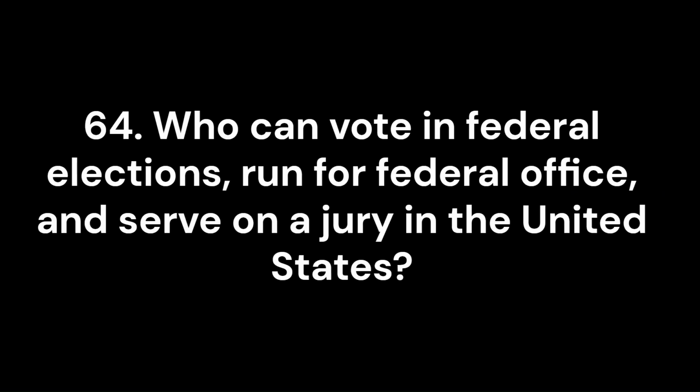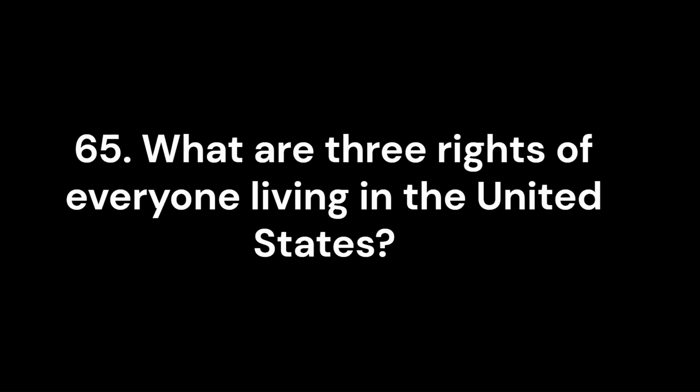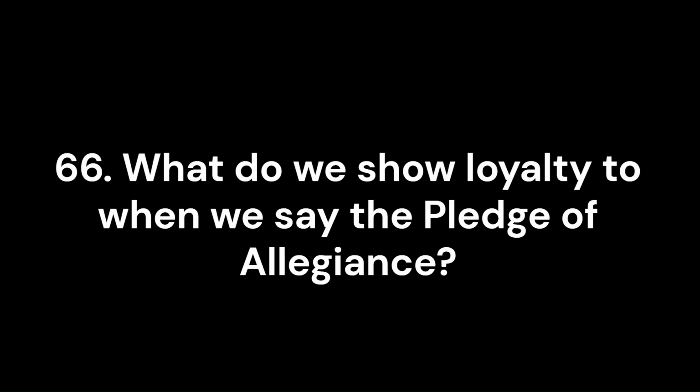64. Who can vote in federal elections, run for federal office, and serve on a jury in the United States? U.S. citizens. 65. What are 3 rights of everyone living in the United States? Freedom of expression, freedom of speech, and freedom of religion. 66. What do we show loyalty to when we say the Pledge of Allegiance?